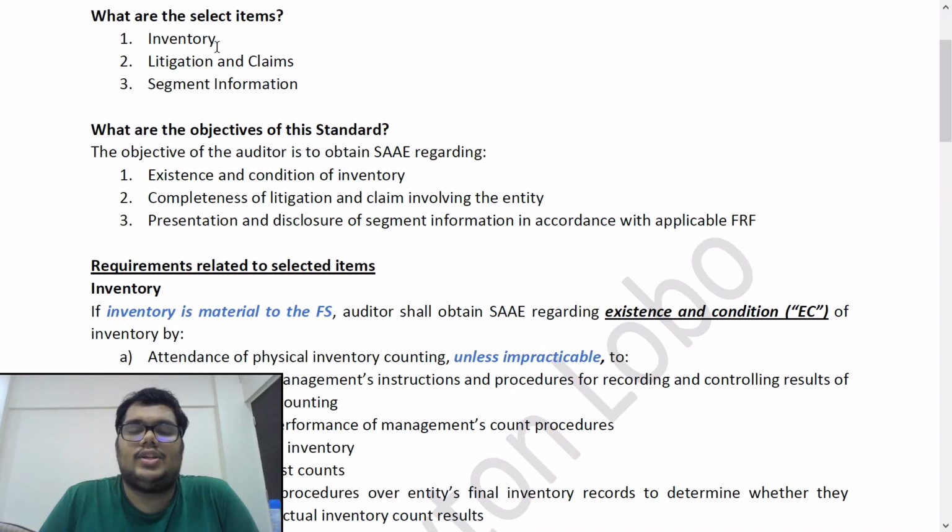And the last thing is presentation and disclosure of segment information in accordance with the applicable FRF. As per latest Indian accounting standards, Ind AS 108 governs operating segments, which is usually shown in the consolidated financials. So we have to check that the presentation and the disclosure of segment information is in accordance with the applicable FRF. So three points: inventory, litigations and claims, and segment information. For inventory, existence and condition; for litigations and claims, completeness; and for segment information, we are checking the presentation and disclosure is in accordance with the applicable financial reporting framework.